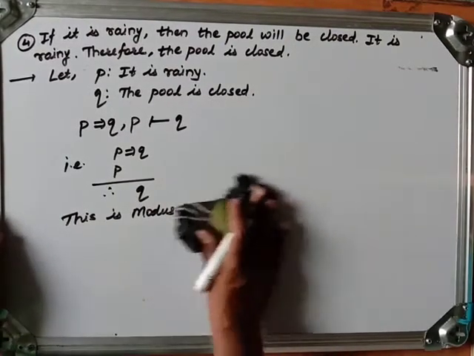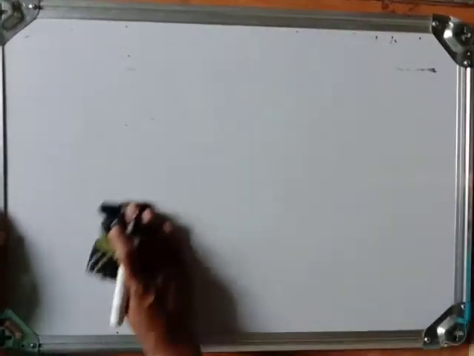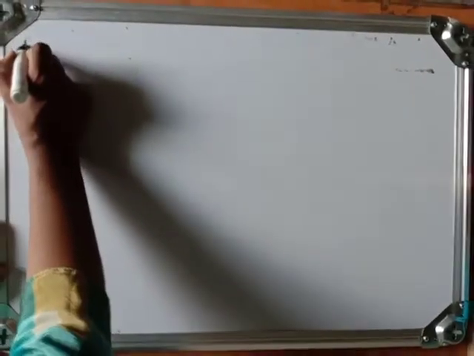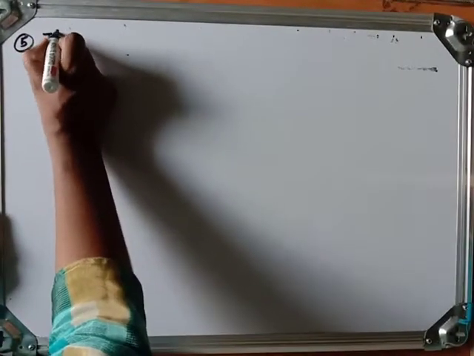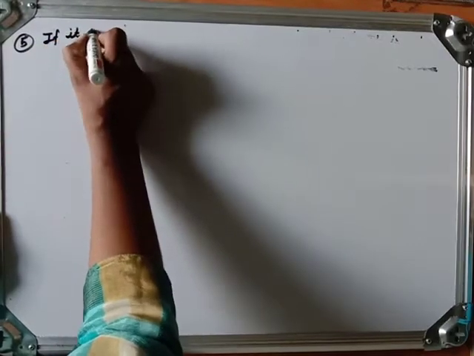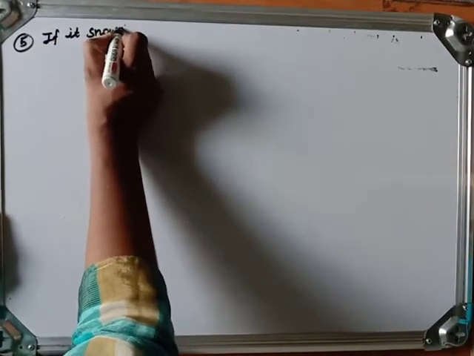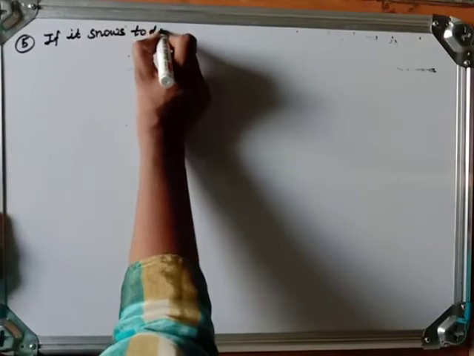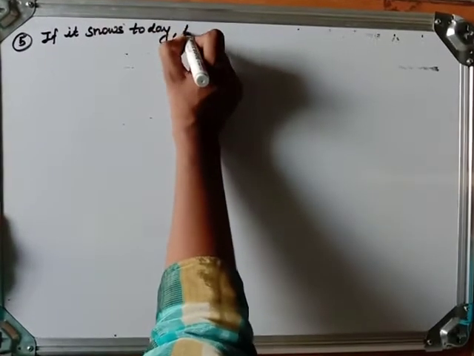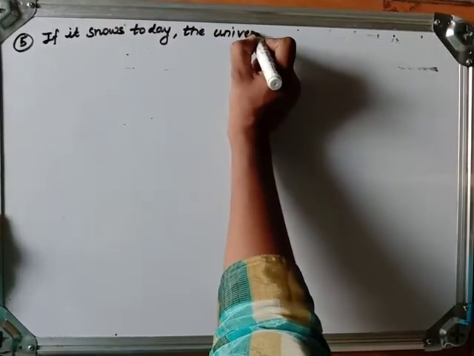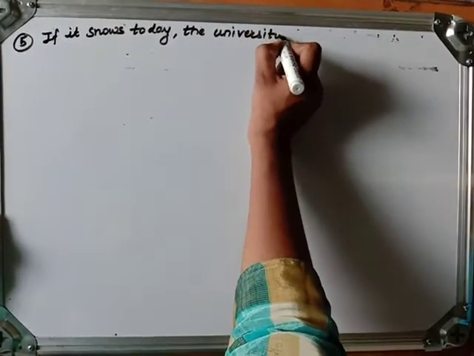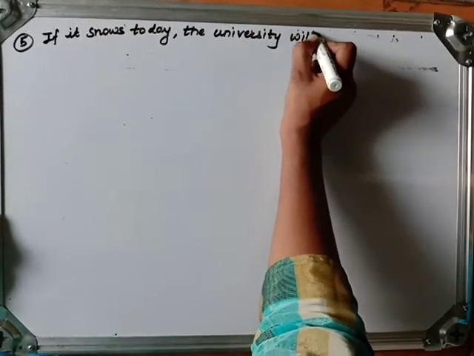Now the next example. If it snows today, the university will close.